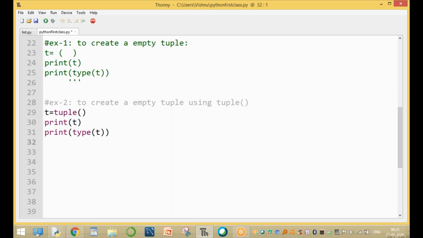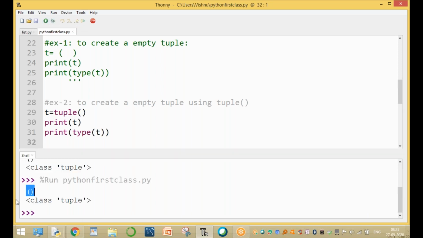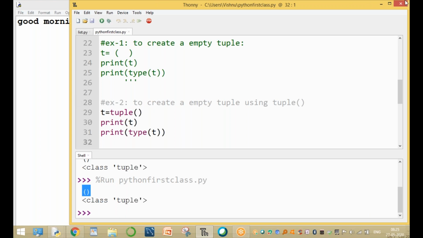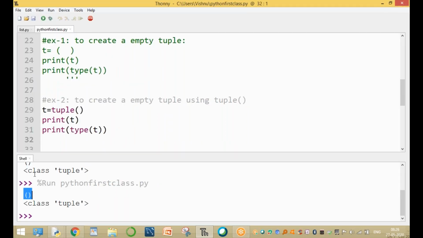Now empty tuples are created in two ways. One is the empty parentheses, and another one is the tuple inbuilt function. Tuple is an inbuilt function. This function is used to create an empty tuple. The tuple inbuilt function creates an empty tuple without any argument. If you specify any argument, it automatically creates the tuple with elements. Now the first one is empty tuple type. Clear, guys?